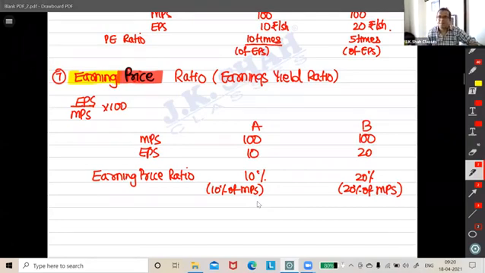Got the point? Okay, people, you got this? I need a confirmation from you. Did you understand these two ratios? The PE ratio talks in multiples. The EP ratio talks in terms of what? How much percentage of earnings. Everyone clear on this?